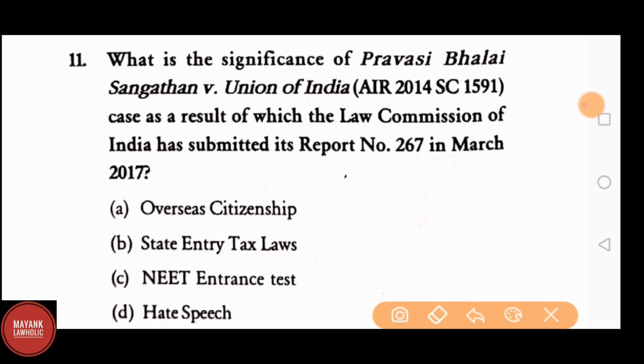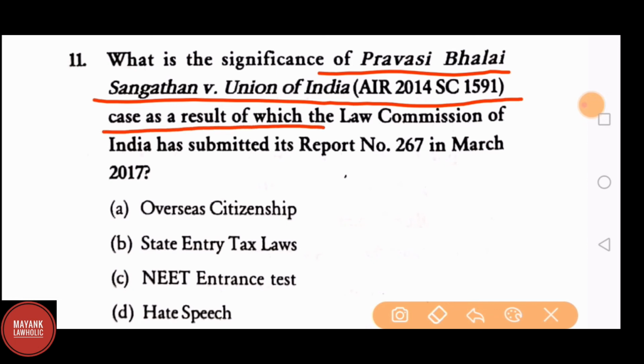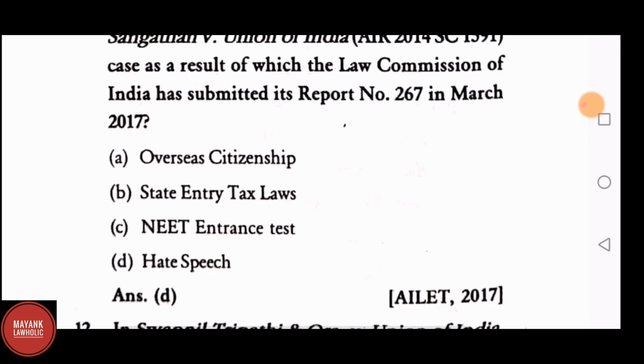Question number 11. What is the significance of Pravasi Bhalai Sangathan versus Union of India 2014 case, as a result of which the Law Commission of India submitted its report in March 2017? A. Overseas citizenship. B. State entry tax laws. C. NEET entrance exam test. D. Hate speech. The answer is D. Hate speech. Question number 12.